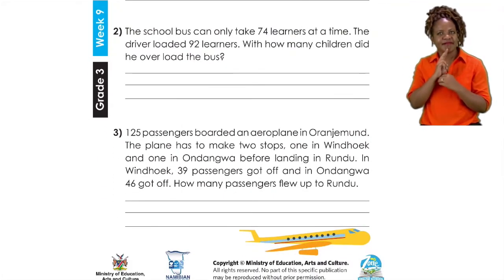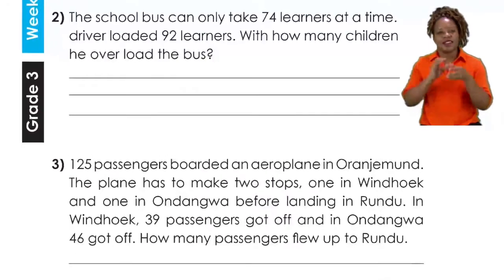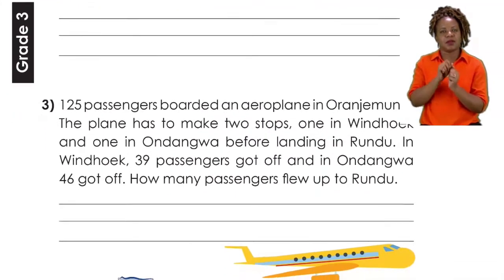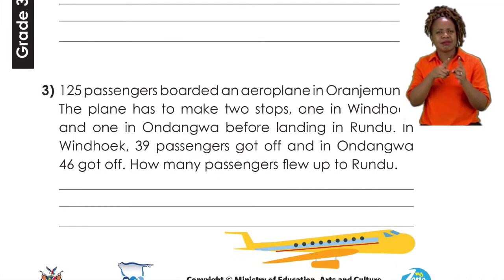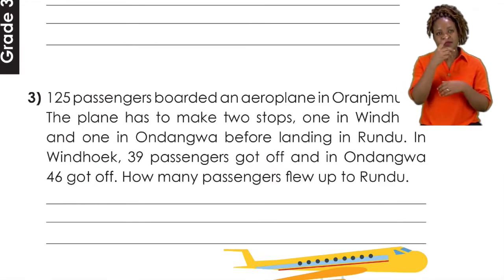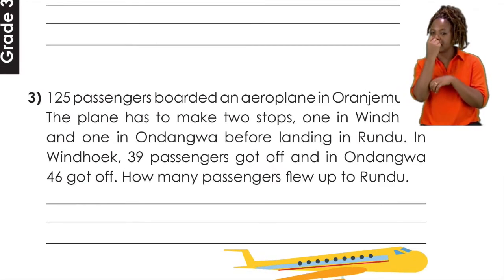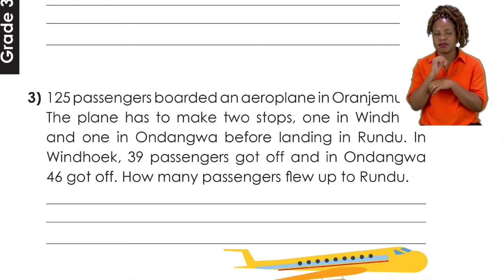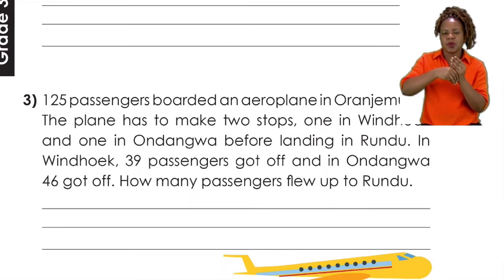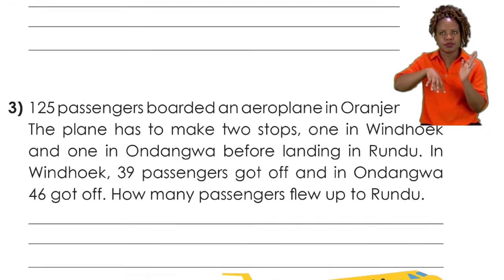We are going to do number 3 together because it's a long one and I want us to get it correct. Number 3, we're going to read it 3 times. The first time is to understand what the story is all about. The second time is to get our numbers and what we need to do, whether we are adding or subtracting, or even both. So let us take a look at our passage.